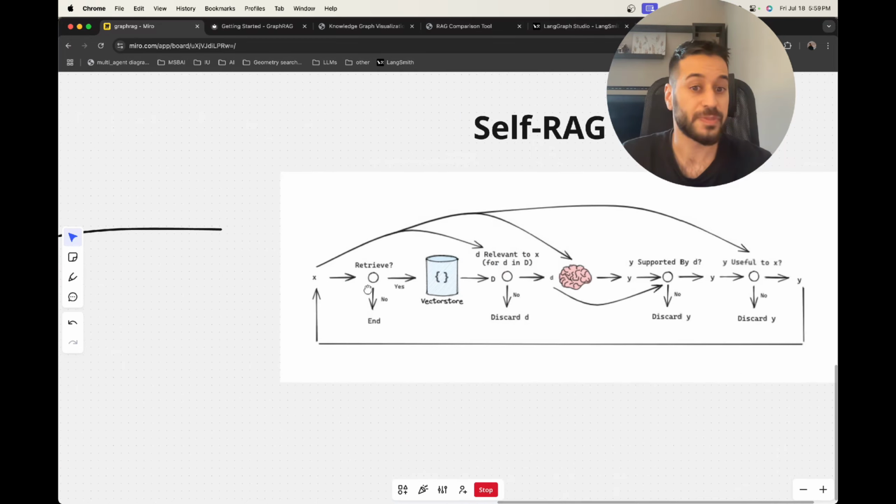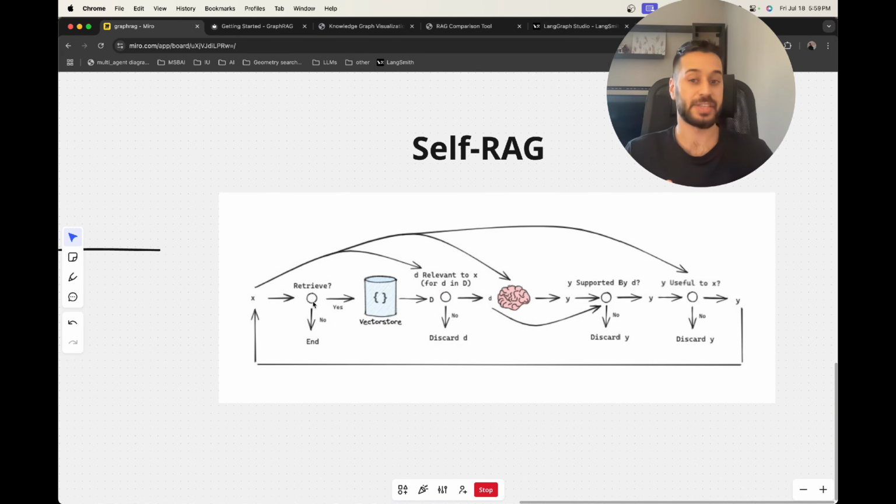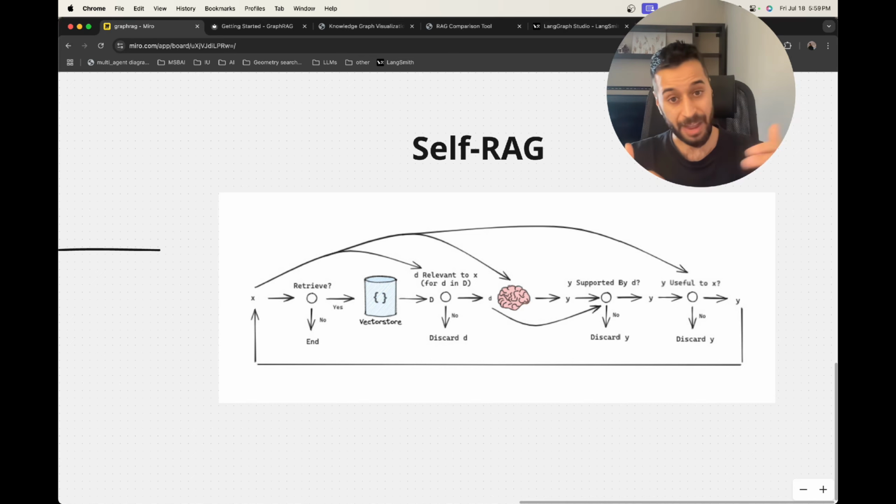So next, this was the first solution to our hallucination problem. Now we're introducing another solution to the hallucination problem, which is self-RAG. As the name suggests, self-RAG is when we make the model self-reflect on its answer. After the context has been built and the query has been answered based on this context, we ask the large language model, or a separate agent or a separate large language model, to compare the context to the answer and find any discrepancies or inaccuracies in the response.